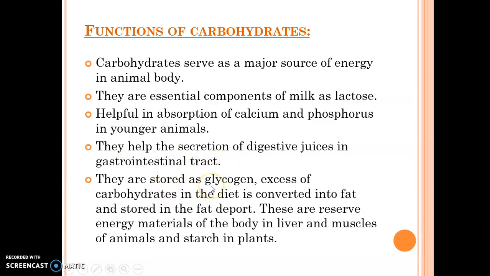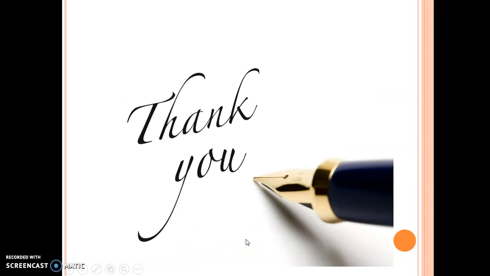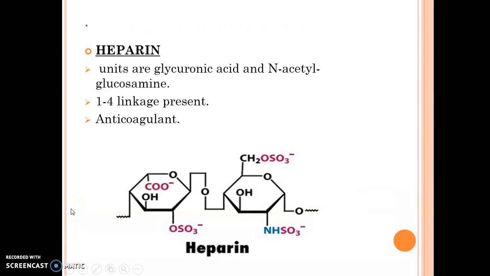Extra glucose is stored as glycogen, and excess carbohydrate is also converted into fat molecules and stored in our adipose tissues. So basically they are the reserve energy molecules of the body, stored as glycogen in our liver and muscles, and as starch in the case of plants. So this is all about the introduction of sugars, which you must be knowing.